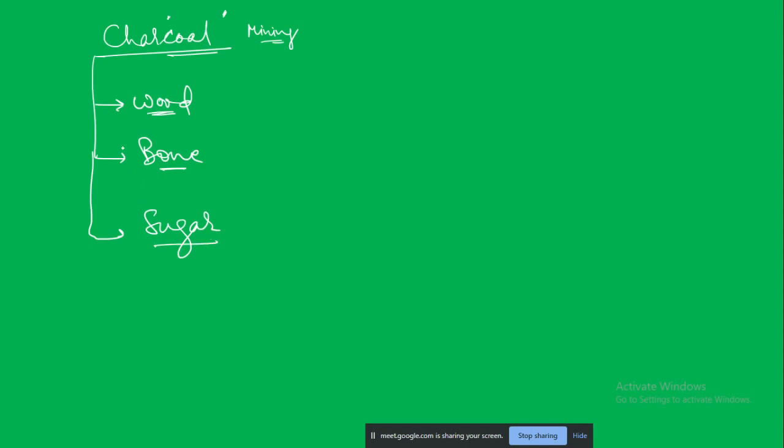So basically, what is the meaning of char? To burn. It's charred beyond recognition. It has totally become black. We cannot make out what it is. So wood, for example, if it is burnt in the absence of oxygen, then what happens? We will get the wood charcoal.